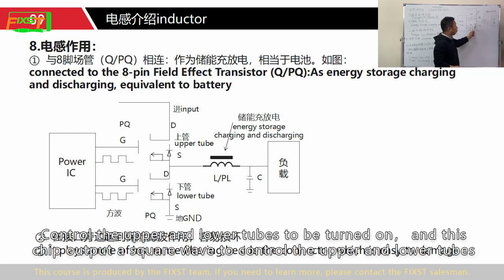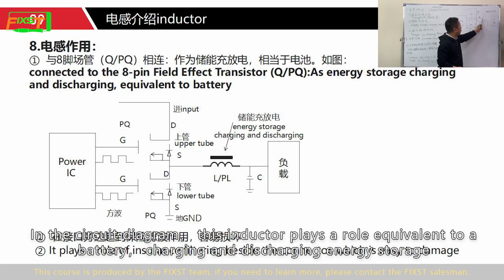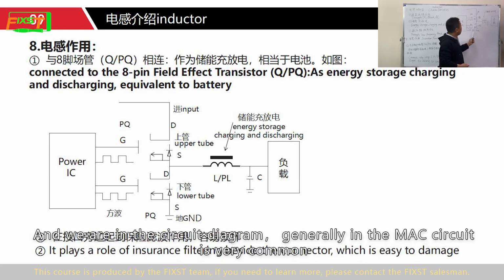The high side and low side MOSFET are controlled to be turned on, and this chip outputs a square wave to control them. The high side and low side MOSFET control the charging and discharging of this inductor, and then store electricity for the load. In the circuit diagram, this inductor plays a role equivalent to a battery, charging and discharging energy storage. And generally this is very common in Mac circuits.